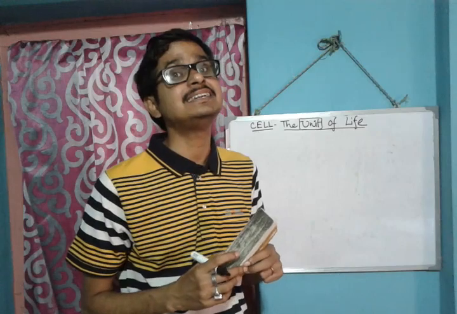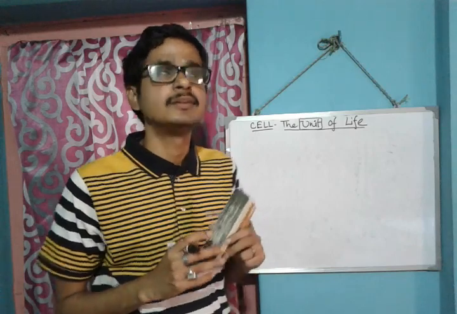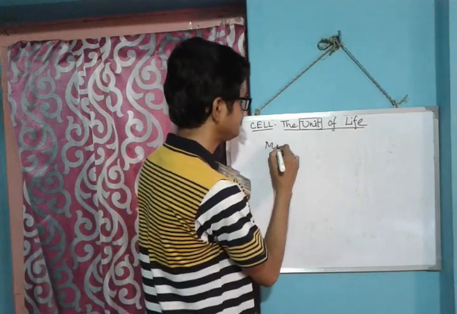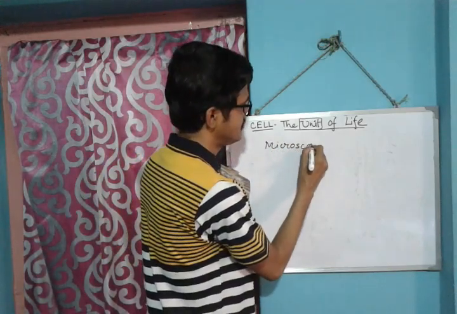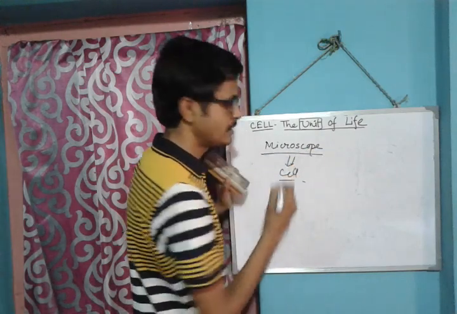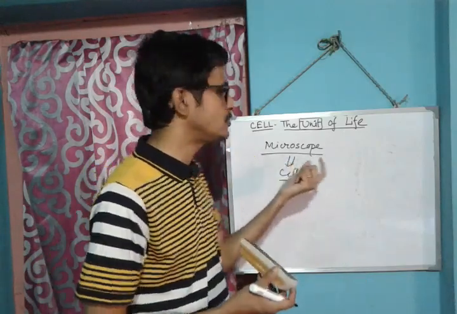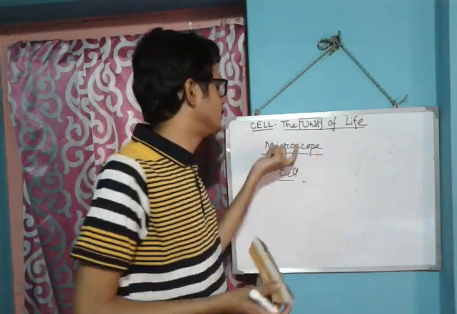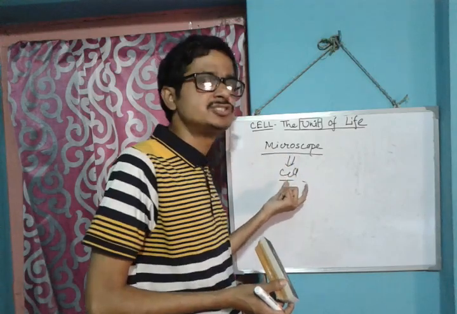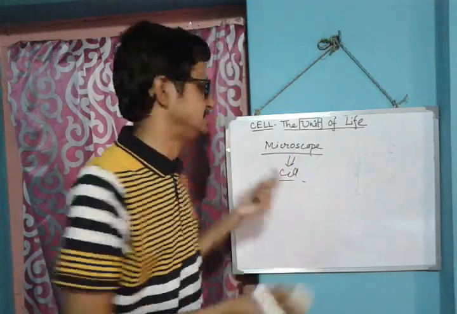We cannot see the cell with the naked eye. For that we need a microscope. With the help of the microscope we can see the cell. Scientist Robert Hooke first discovered the microscope. It was a very simple microscope, and with its help he discovered the cell, and those were dead cells.